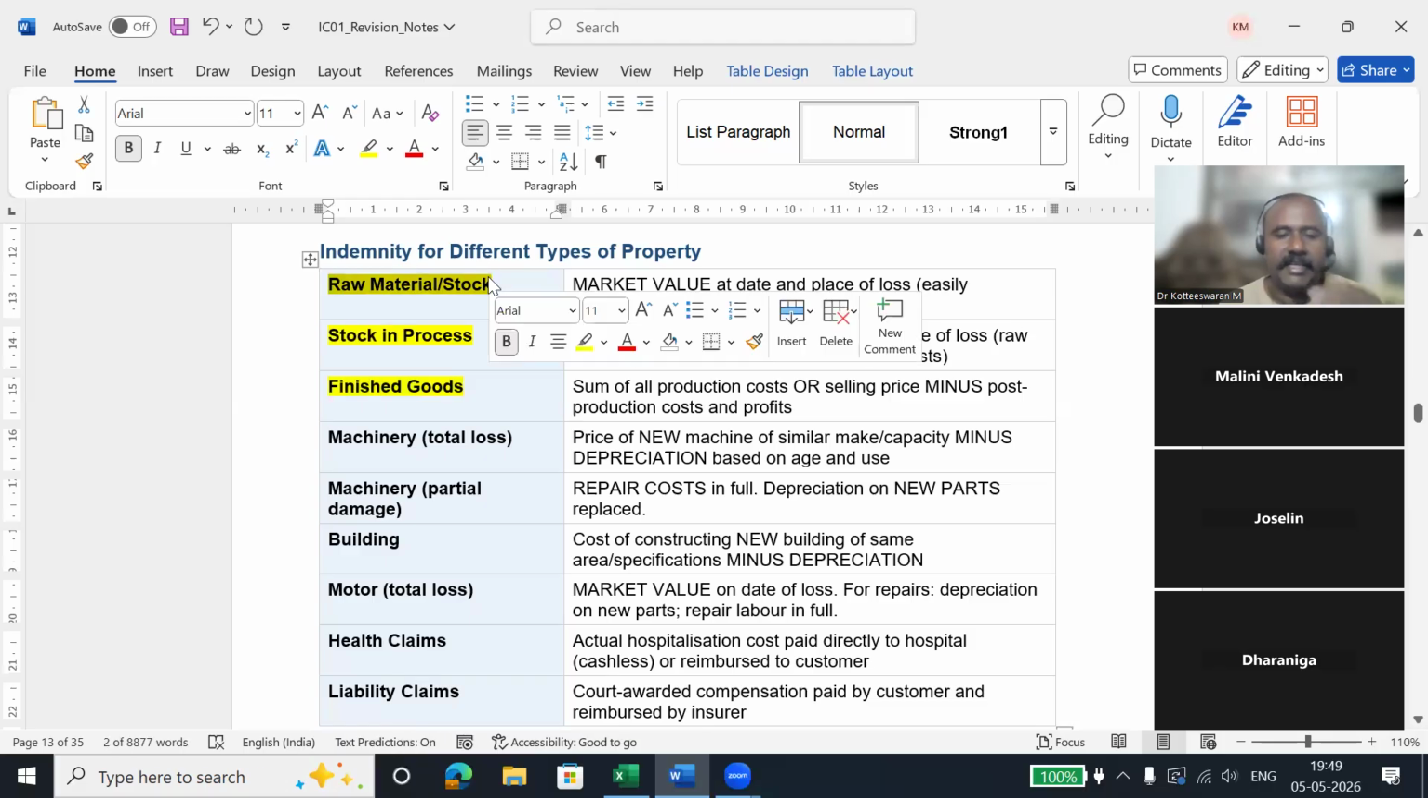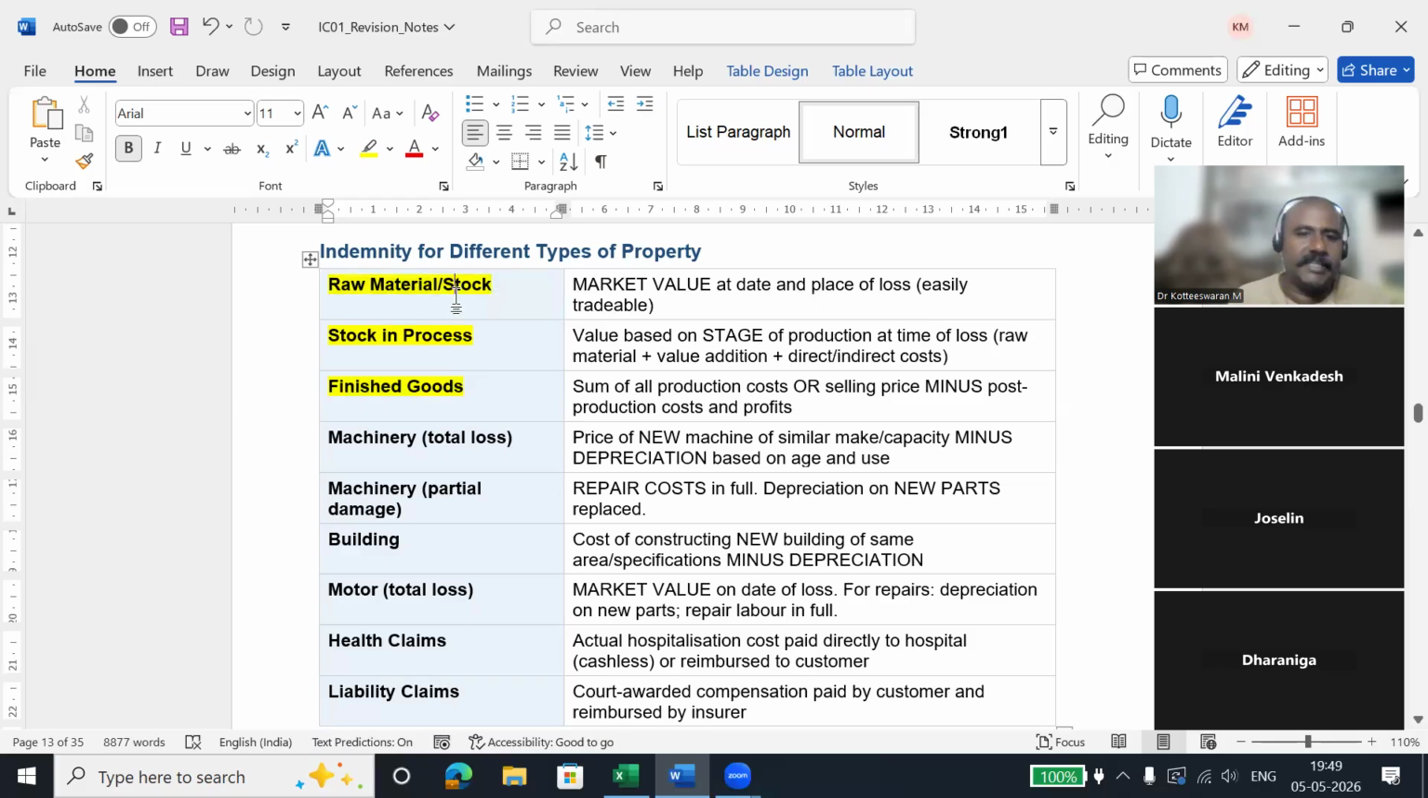For example, with raw material, I have not invested anything. I am just purchasing the leather from the market and keeping it in my storeroom. And there is a fire and I lost all my raw materials. So what is the insurance company going to pay me? They are going to pay me the same market value of the raw material, the leather that I purchased. This is at the stage of raw material.